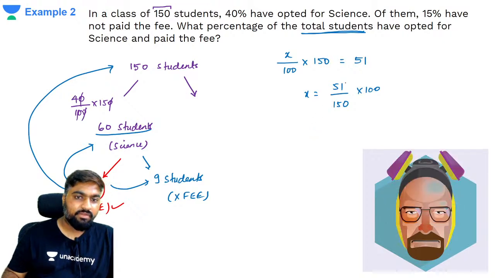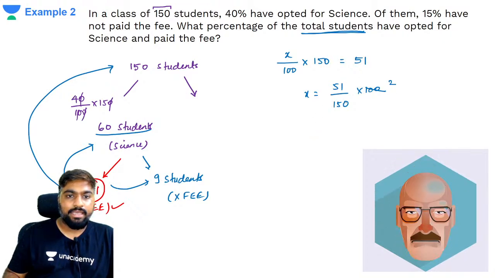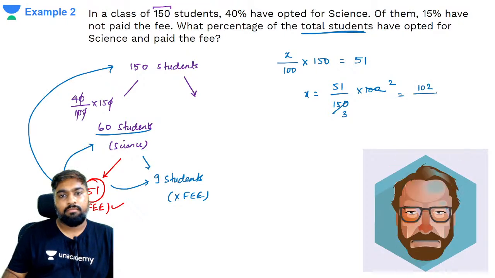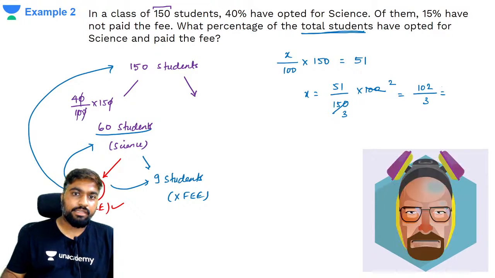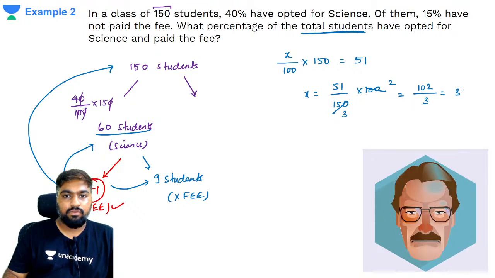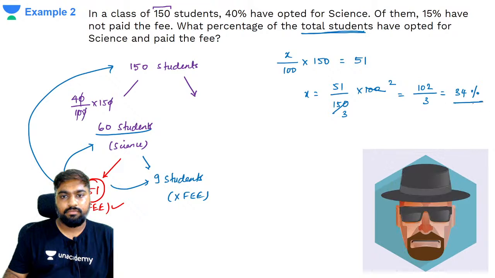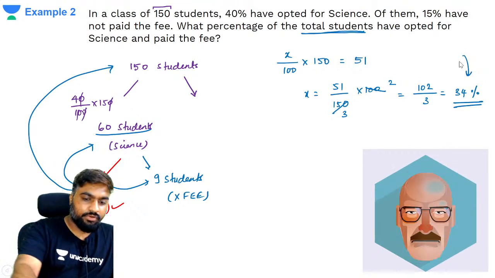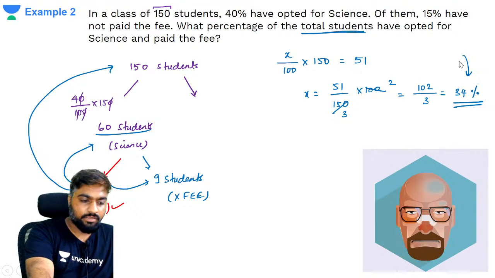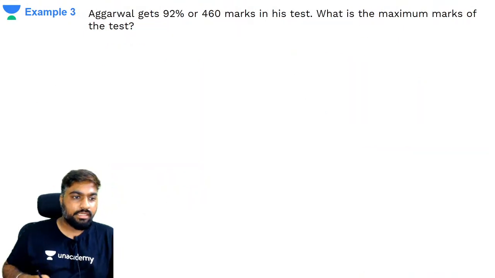Got it, everyone? This is twice, this is thrice, this is basically 102 by 3, which is how much? 102 by 3 is going to be 34%. Sorted, everyone? Beautiful. Chalo.